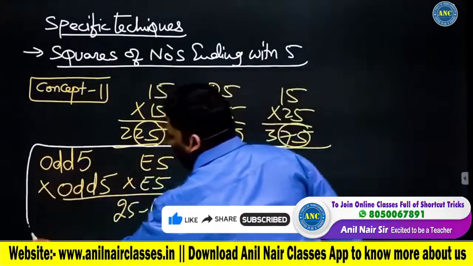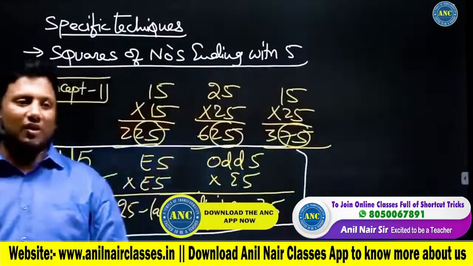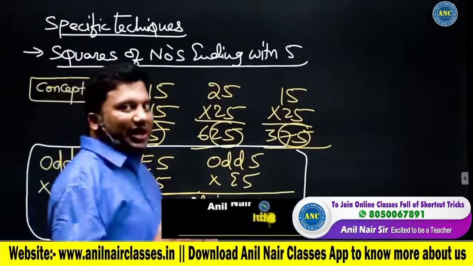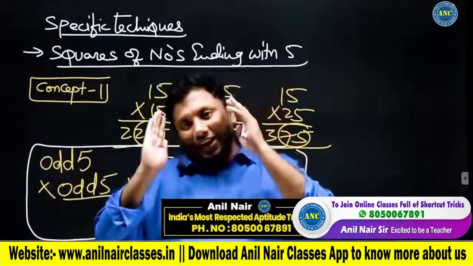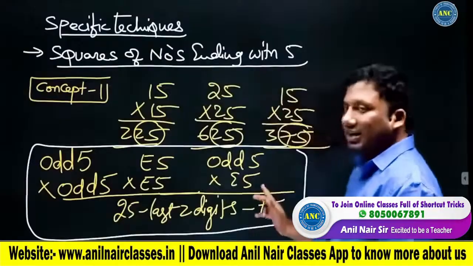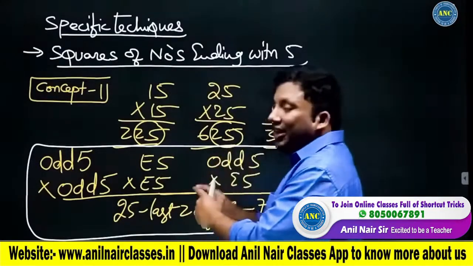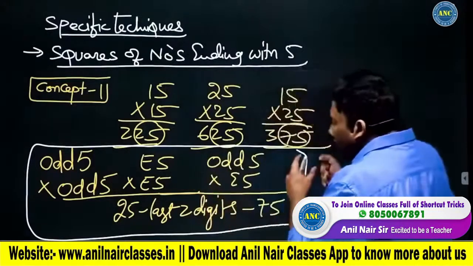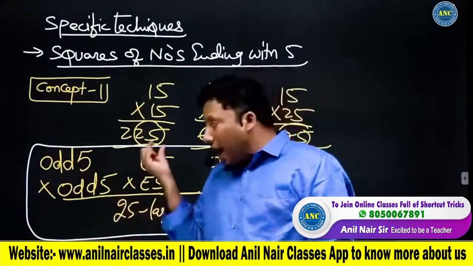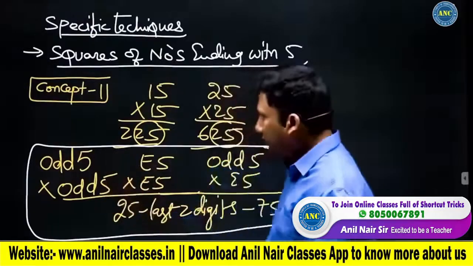Most of the students will waste their time in solving it. If you know this logic, you can solve it very easily. When 2 odd numbers end with 5, or when any 2 even numbers end with 5, the last 2 digits are 25, else it is 75. Odd 5 into odd 5, 25. Even 5 into even 5, 25. Odd 5 into even 5, it is 75. Very, very interesting and must-know concept for you to solve the problems very fast.